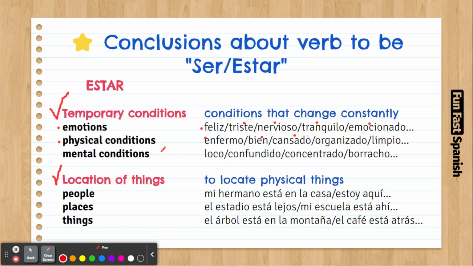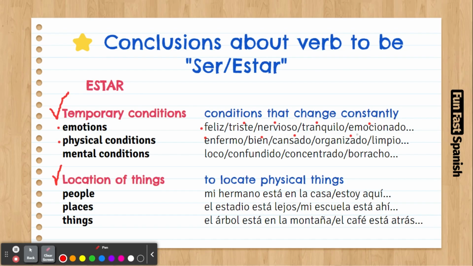Also, not just physical conditions for people, but also for objects. Let's say our house. Sometimes my house is tidied up, is organized. But it's not all the time organized, because sometimes I move objects around and then it starts looking messy. So it's not all the time organized, or all the time disorganized either.